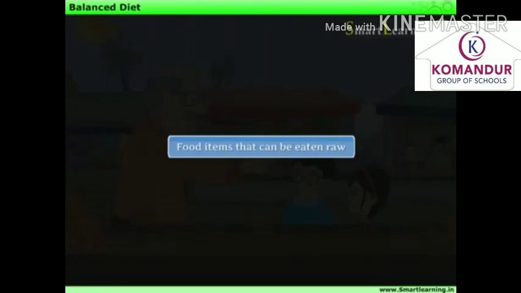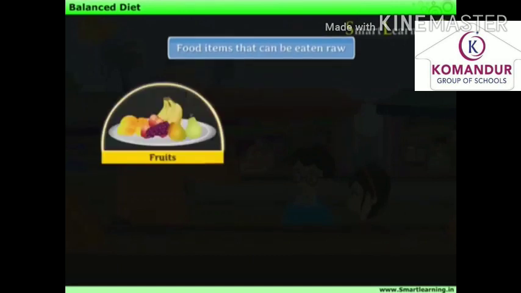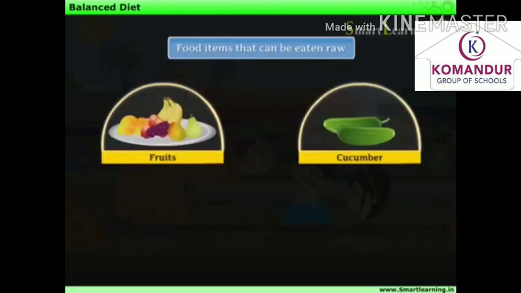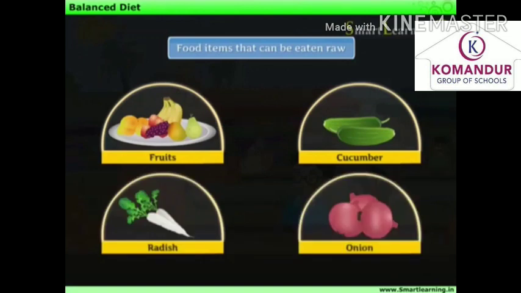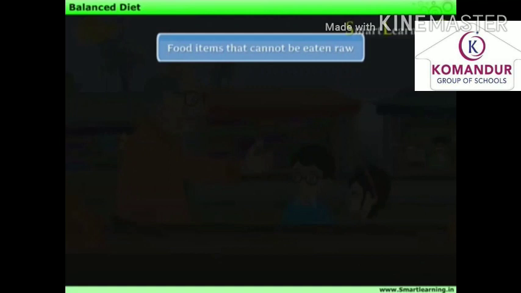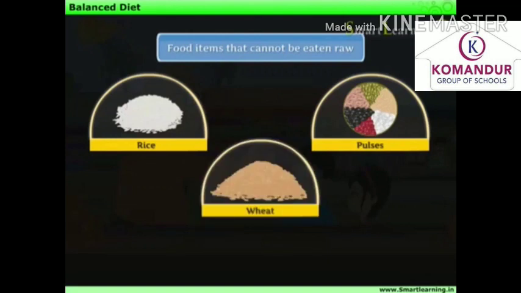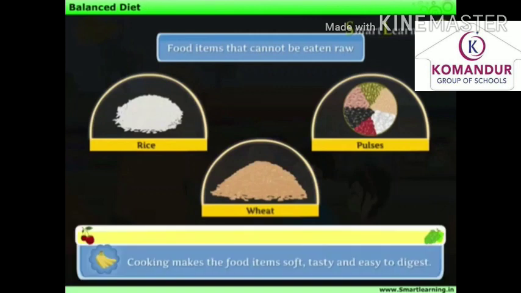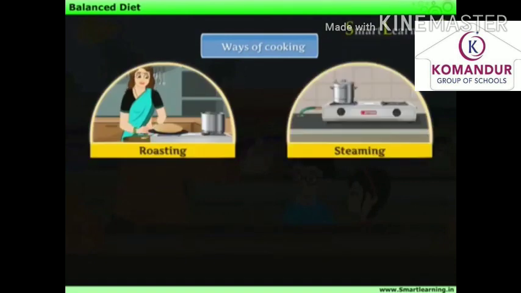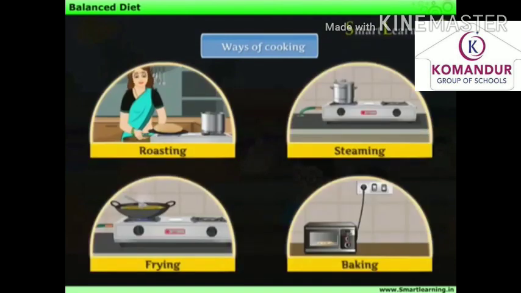Some food items are eaten raw, that is, without cooking. For example, fruits and some vegetables like cucumber, radish, onion, etc. There are also some food items that cannot be eaten raw, that is, rice, pulses, wheat, etc. They are eaten in cooked form as cooking makes the food items soft, tasty, and easy to digest. There are various ways of cooking like roasting, steaming, frying, baking, etc.